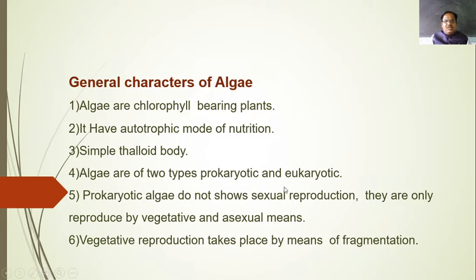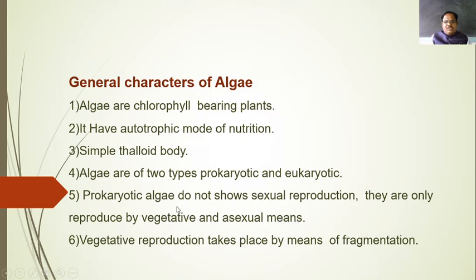Algae are of two types: the primitive algae, known as prokaryotic, and the advanced algae, in which the cell contains well-developed nuclear and chromosomal material. So Nostoc and Anabaena are prokaryotic, and the remaining algae are eukaryotic. Prokaryotic algae do not show sexual reproduction. They reproduce only by vegetative reproduction as well as asexual means.